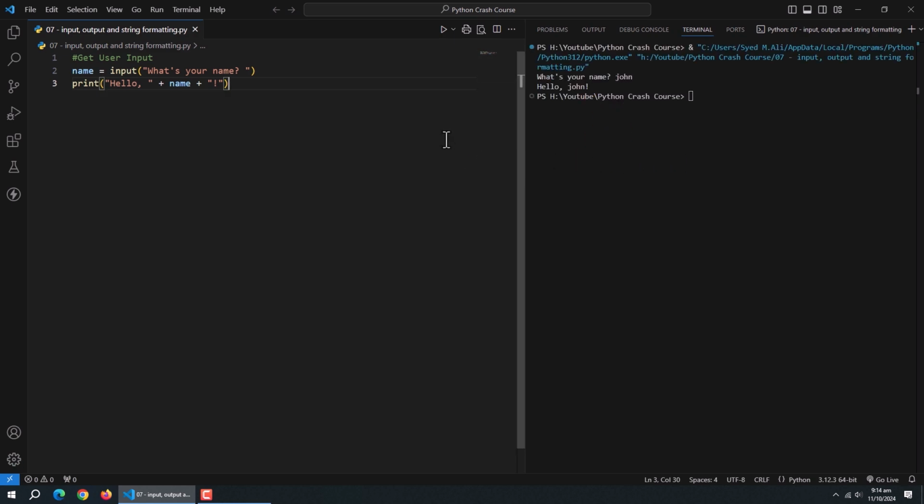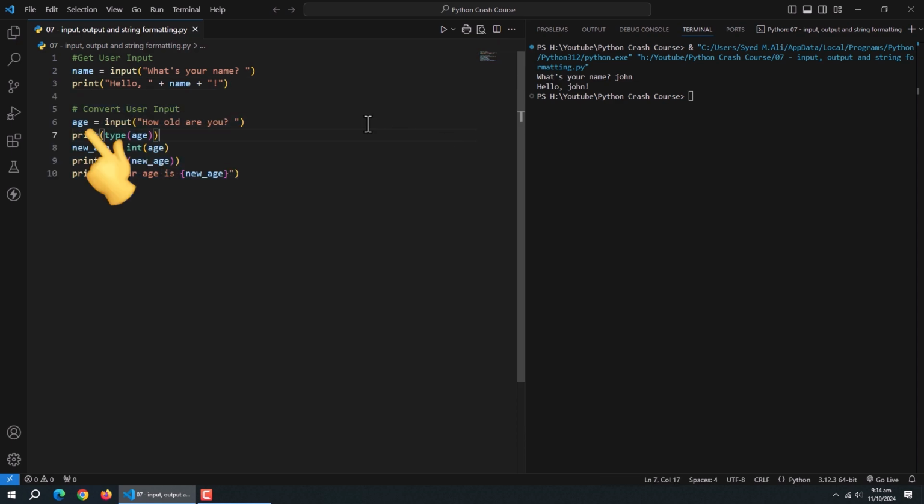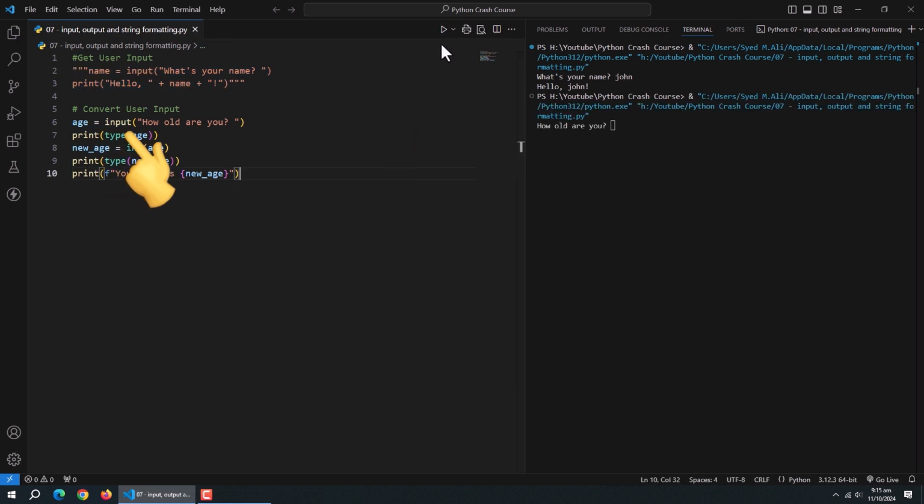One important thing to remember, the input method always returns a string. If you need a number, you'll have to convert it. For example, here we created an age variable and assigned it the input method to get the user's age. Then we used the type method to get the data type of this variable. Then we created a new age variable and assigned the int method to it and passed the age variable to it. This int method will convert the user input into integer format. And finally, we printed the new age variable.